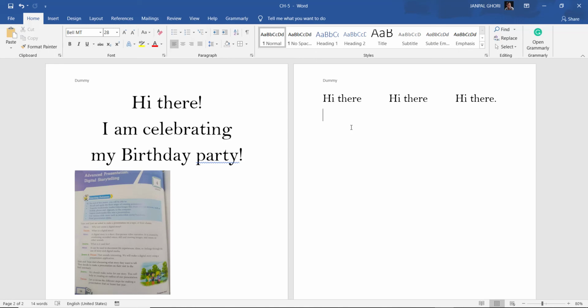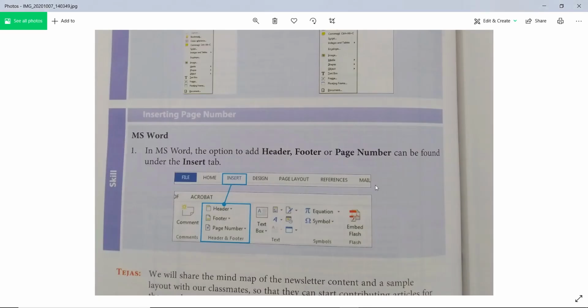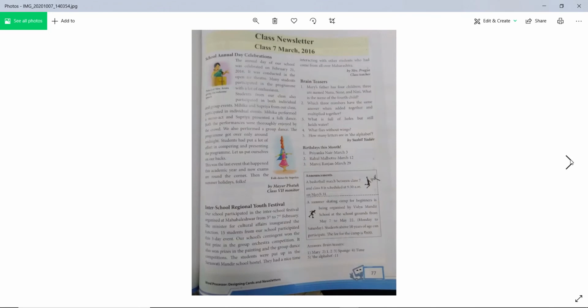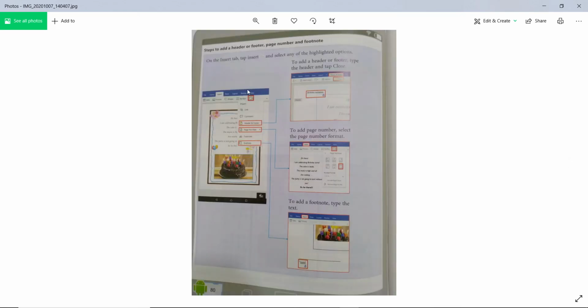So that way you can create the newsletter. That is what we showed here. I have shown you the practical. You see here, these are the preparation. Try to do this and try to create this newsletter. You see here in the slide what things are given: how you can edit the text, how you can give a shape, how you can fill a color.